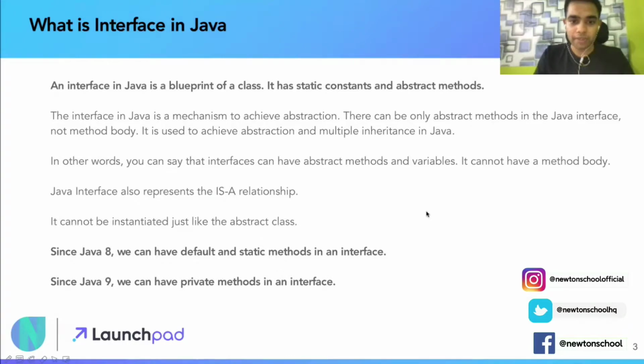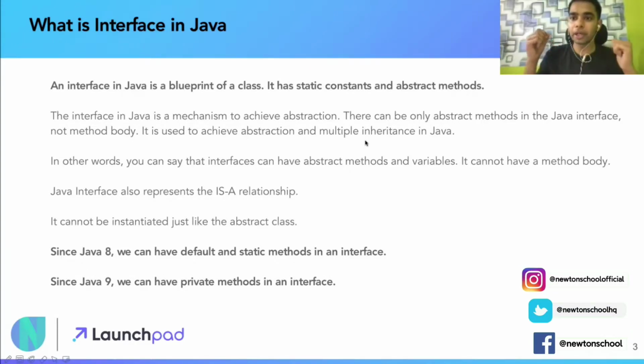It is used to achieve abstraction and multiple inheritance in Java. Very important. It is used not just to achieve abstraction, but also multiple inheritance in Java. In other words, you can say that interfaces can have abstract methods and variables, but it cannot have a method body. Extremely important part. A Java interface also represents an is-a relationship.